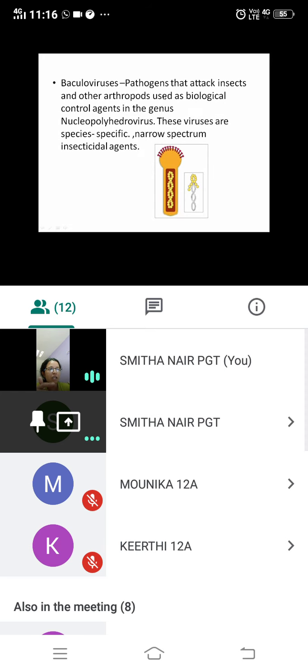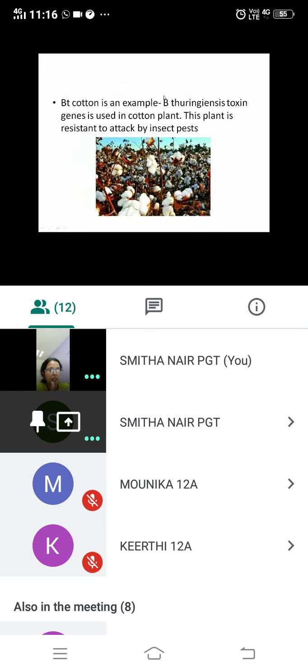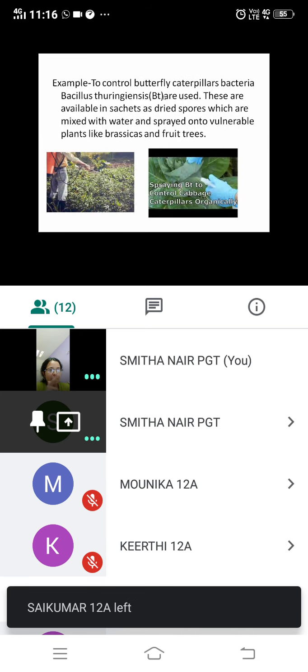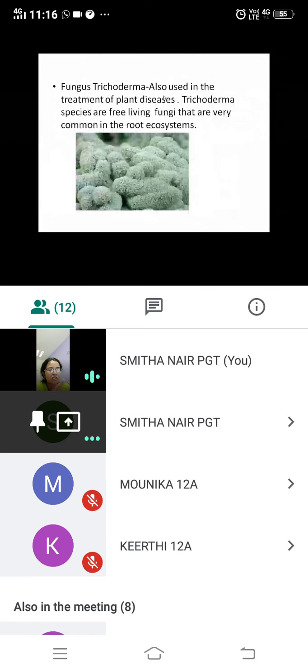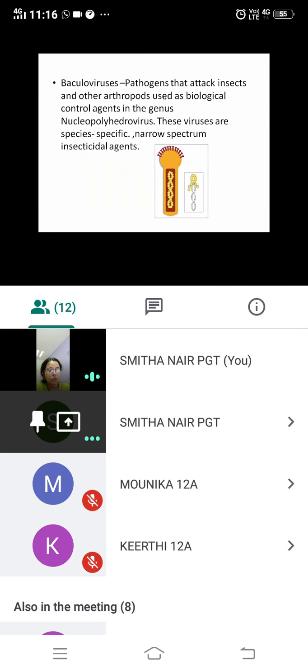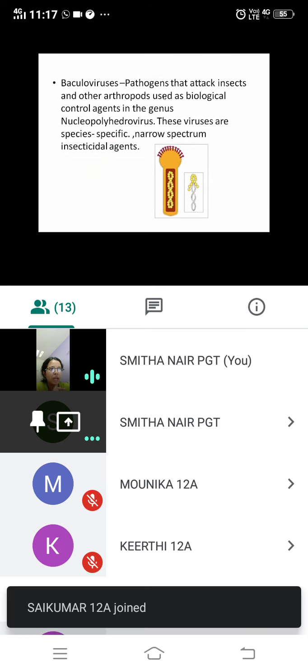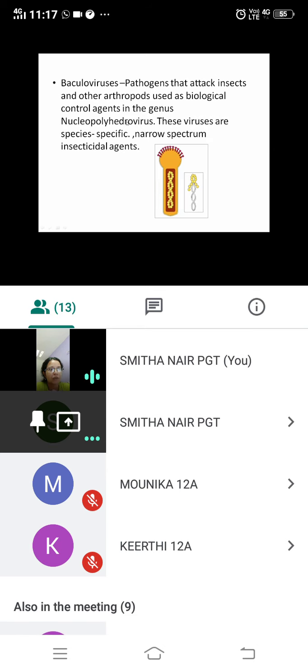So we have seen here we are using Bacillus thuringiensis, that is a bacterium. We are using the fungus Trichoderma. We are using viruses also to attack the insects. So Baculovirus is a pathogen that attacks insects and arthropods and is used as a biological control agent. Then Polyhedral virus. These viruses are species specific. This is an example of Baculovirus.